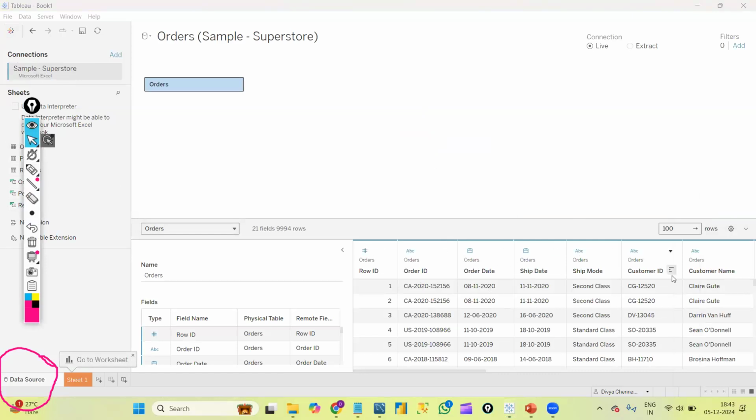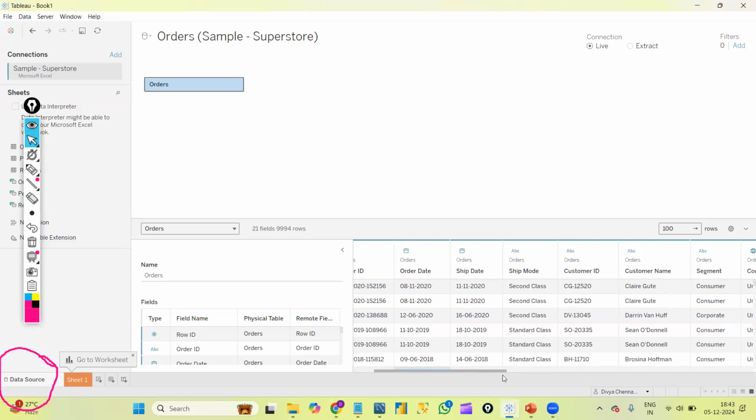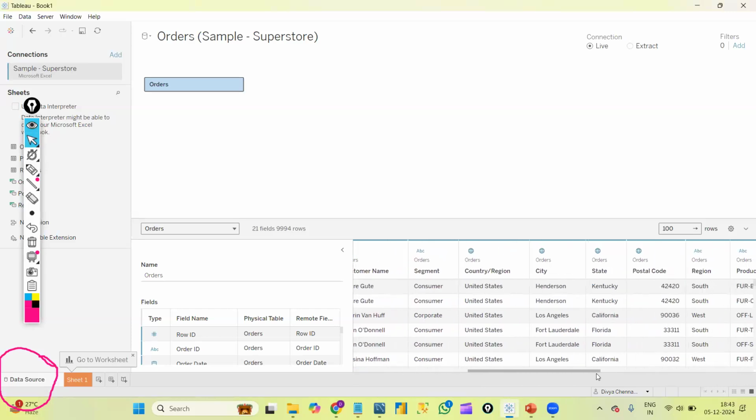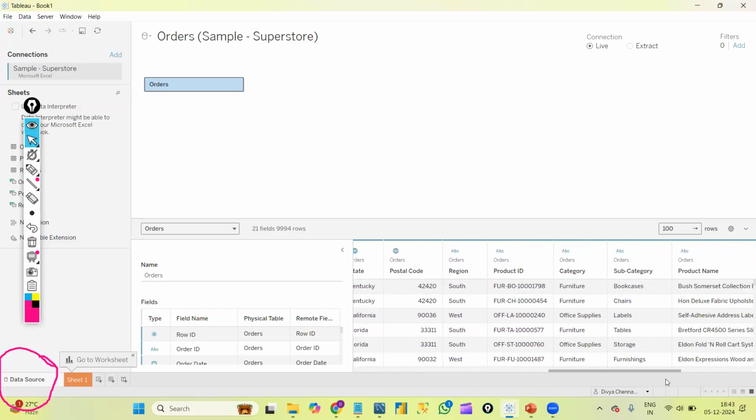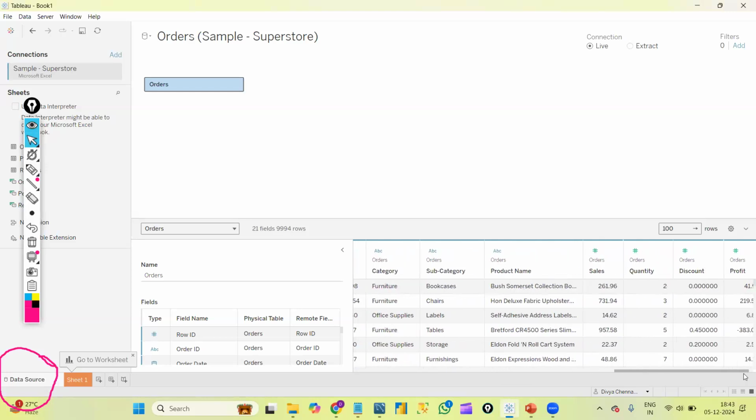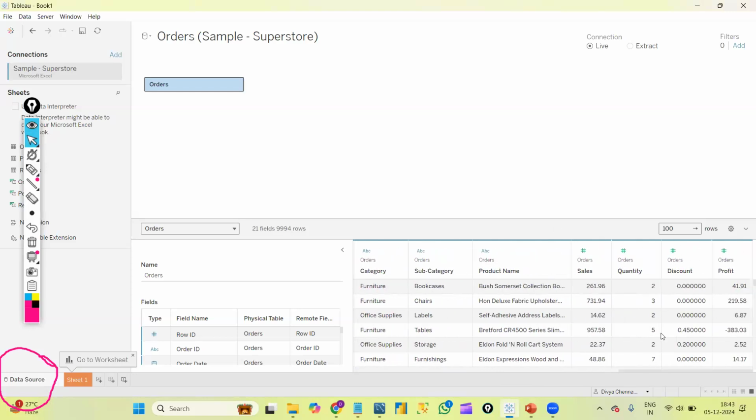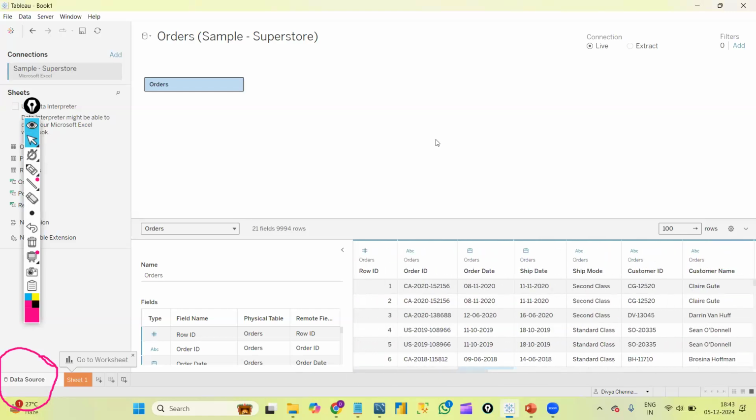Okay, you can see I'm having so many columns here, like order id, row id, order date, ship mode, customer id, customer name, segment, country, city, state, postal code, region, product id, category, subcategory, like that. We have some sales, profit, discount, product names, all the columns. So we just dragged orders and dropped it here. Then the data preview we can see here, and the same column details I am able to see here.